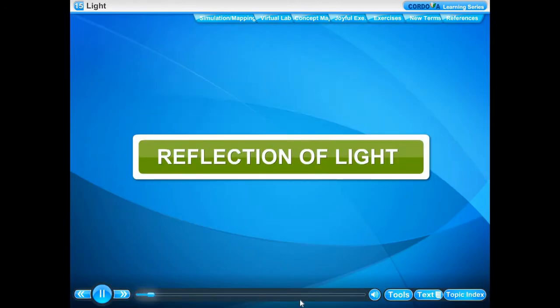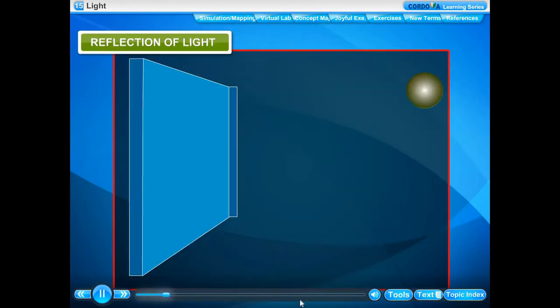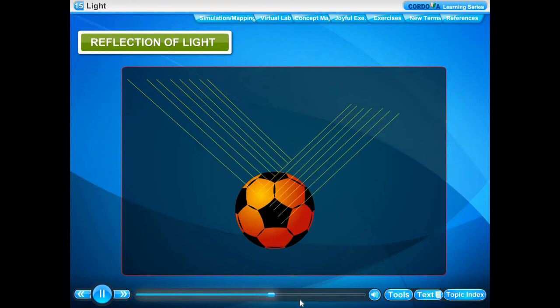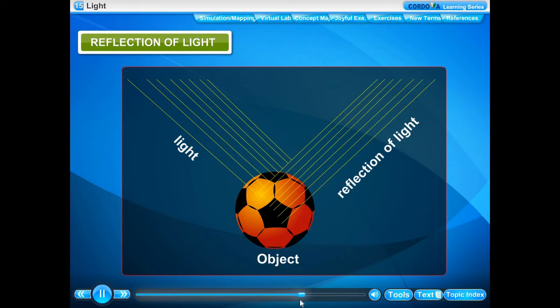Reflection of light. When we throw a tennis ball at a wall, the ball bounces back. This means that when the tennis ball strikes the wall, the wall sends it back. Similarly, when light falls on the surface of an object, the object sends the light back. The process of sending back the light rays which fall on the surface of an object is called reflection of light.